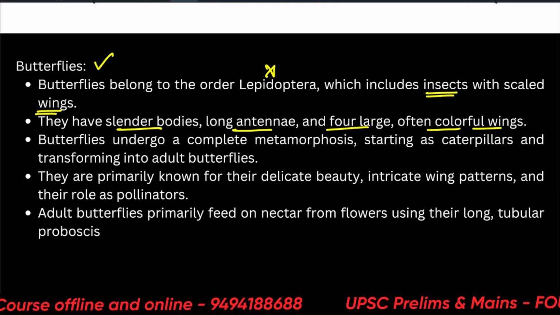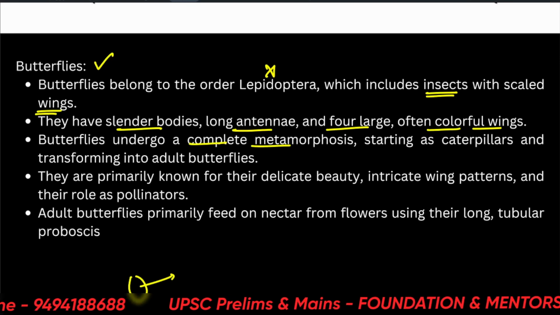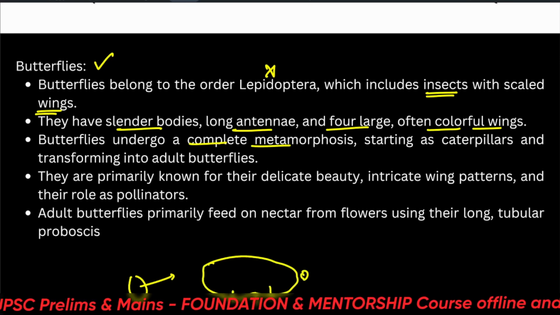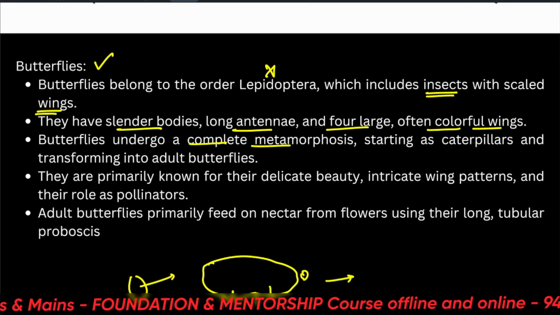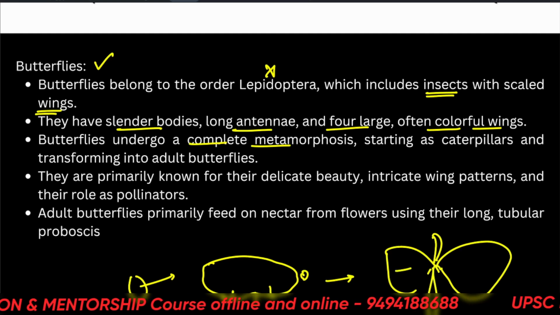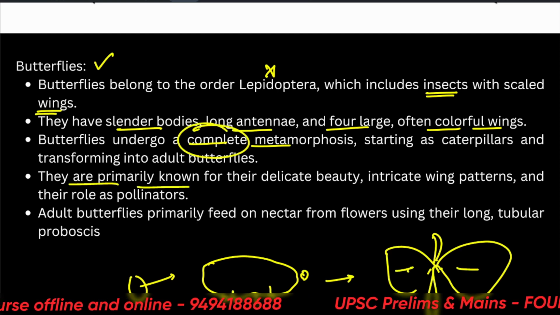They undergo a complete metamorphosis. What is metamorphosis? An egg develops into a pupa, or an insect-like animal, and then it transforms into a butterfly after coming out from its pupa. So this is complete metamorphosis. They are primarily known for their delicate beauty.